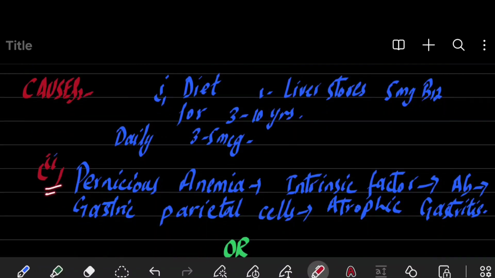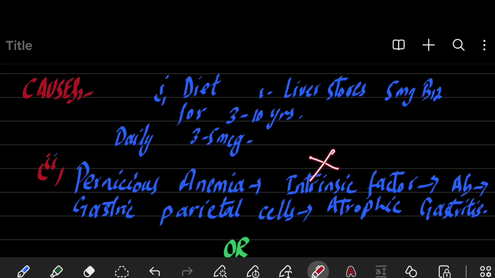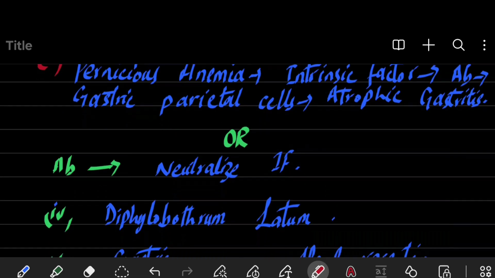Furthermore, the next cause is pernicious anemia. It can cause vitamin B12 deficiency in two ways. First one is intrinsic factor deficiency. Intrinsic factor is not produced from the gastric parietal cells when there is pernicious anemia, and antibodies are formed against these gastric parietal cells and lead to atrophic gastritis. When there is atrophic gastritis, there is no production of intrinsic factor. Furthermore, if antibodies bind to the intrinsic factor and neutralize it, this can also lead to decreased absorption of vitamin B12 from the intestine.